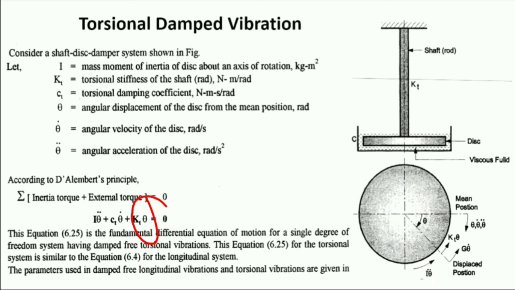So in this topic we discussed how torsional vibration is generated due to two types of torque, inertia torque and restoring torque. But one torque is added because of the damper element, the viscous damper, which opposes or resists the vibration motion of the disc in torsional vibration. This equation is for the torsional damped vibrating body.